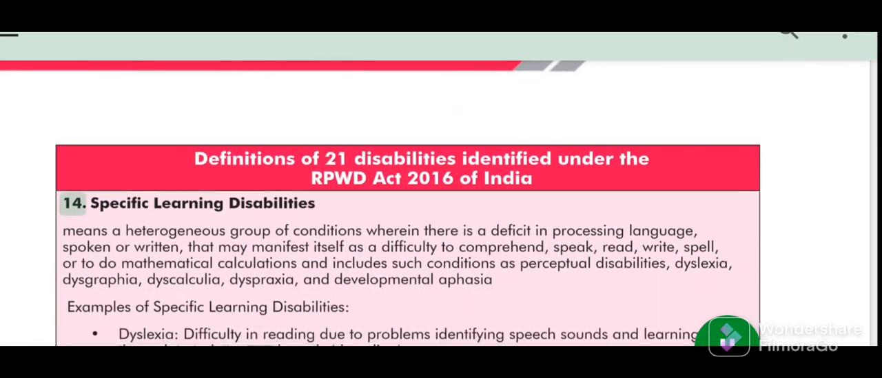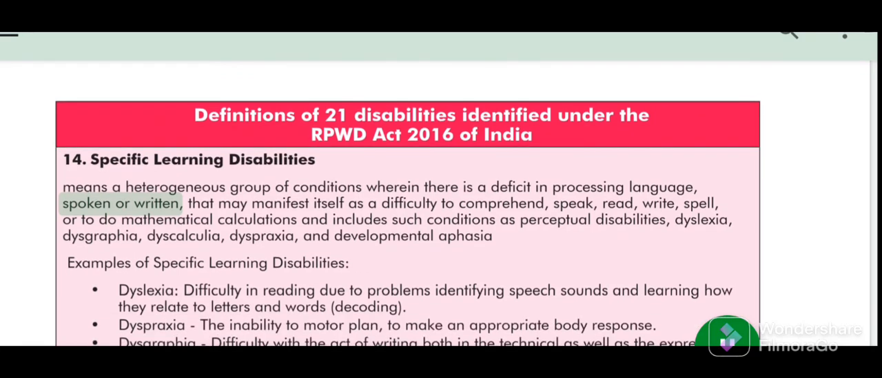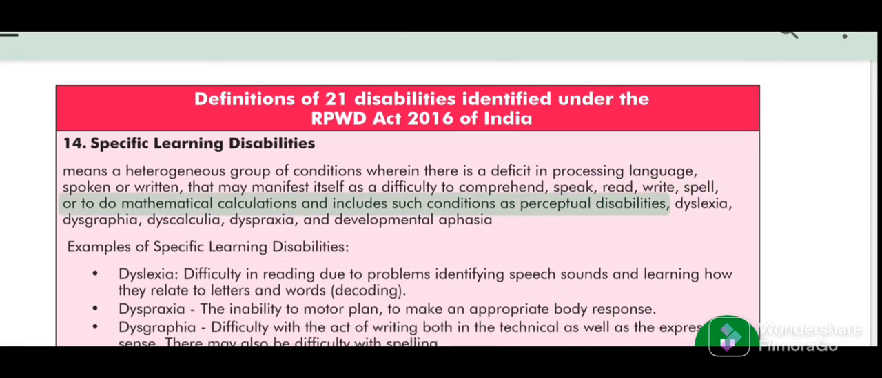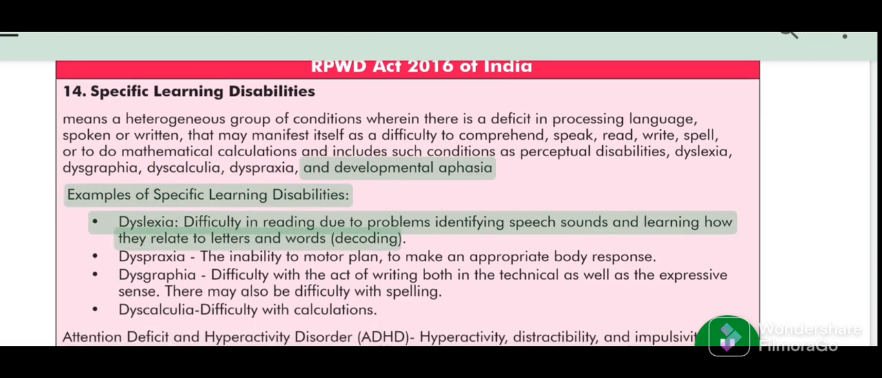14. Specific learning disabilities means a heterogeneous group of conditions wherein there is a deficit in processing language, spoken or written, that may manifest itself as a difficulty to comprehend, speak, read, write, spell, or to do mathematical calculations, and includes such conditions as perceptual disabilities, dyslexia, dysgraphia, dyscalculia, dyspraxia, and developmental aphasia.